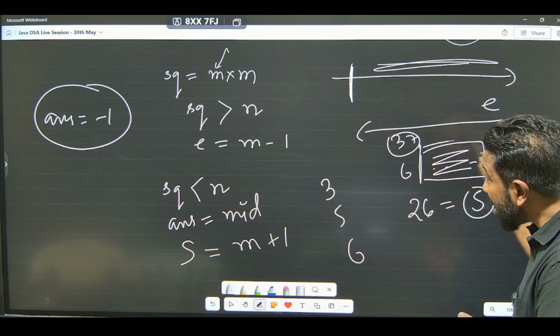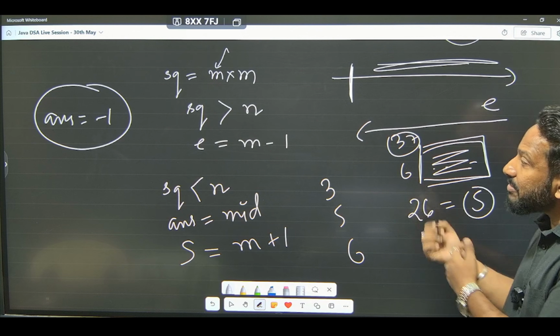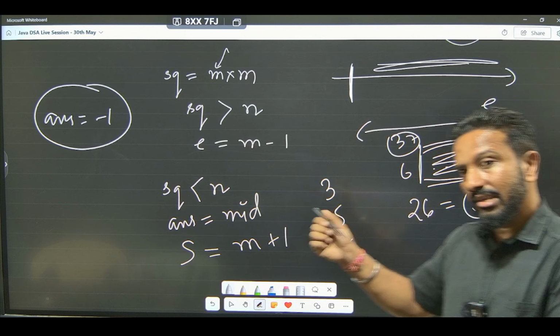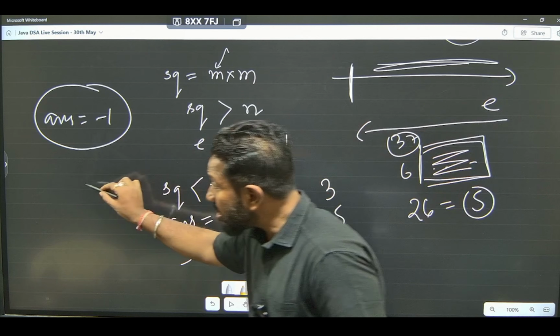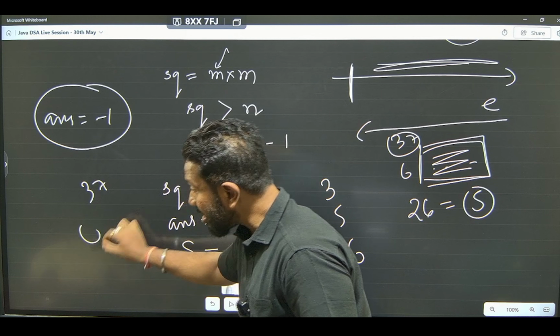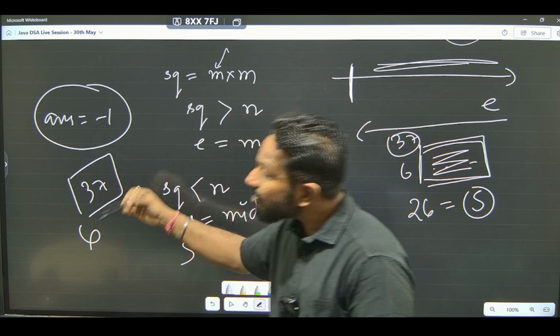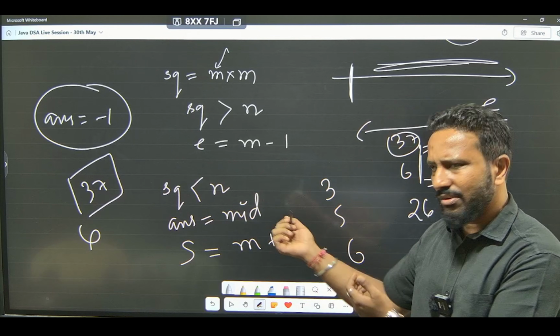For the decimal part, you have to think about something. You have to do some modifications to your code. Okay, that we will discuss later. For the time being, let's try to solve this logic. As I said, for 37 also you will get 6. For any number which is not a perfect square, you will get the nearest close one. Let's write down the code, then you will be able to figure out.